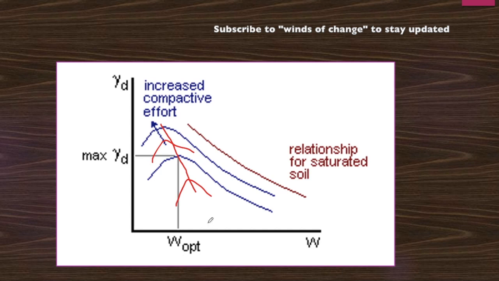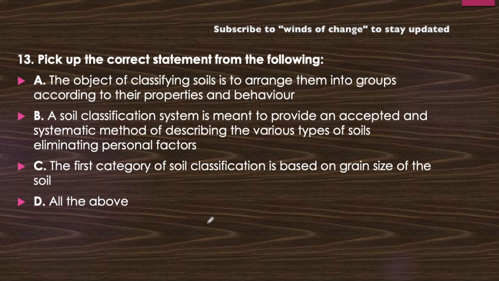Okay, next question. Pick up the correct statement from the following. The object of classifying soil is to arrange them into groups according to their properties and behavior. Once again, I am reading it. Focus on this statement. I think they are telling us about the definition of classification of soil, which is we arrange them according to their properties and behavior only. So this statement is absolutely correct.